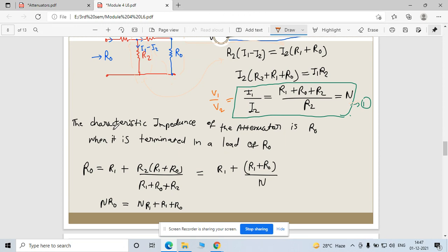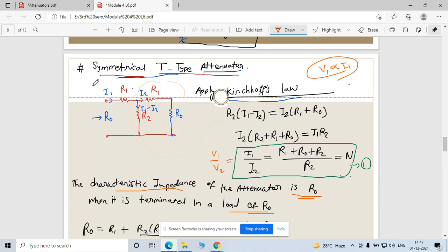Now the characteristic impedance of the attenuator is R naught. Okay, this is already known with your load resistance, so use that in this. What is the input impedance here? This is your R naught, which is already known because you have to match with this. So R naught is nothing but your R1 plus the combination of this resistance.